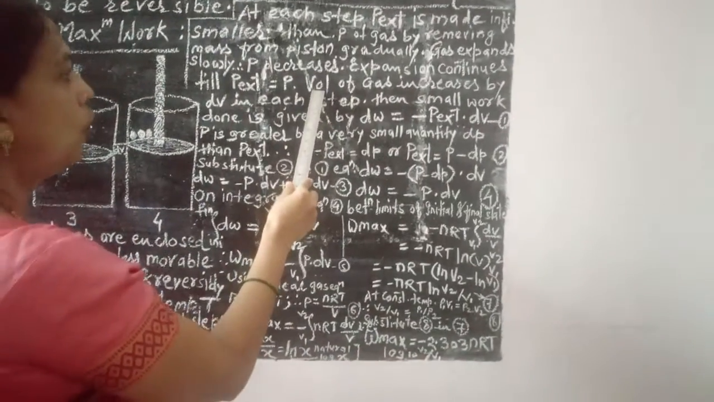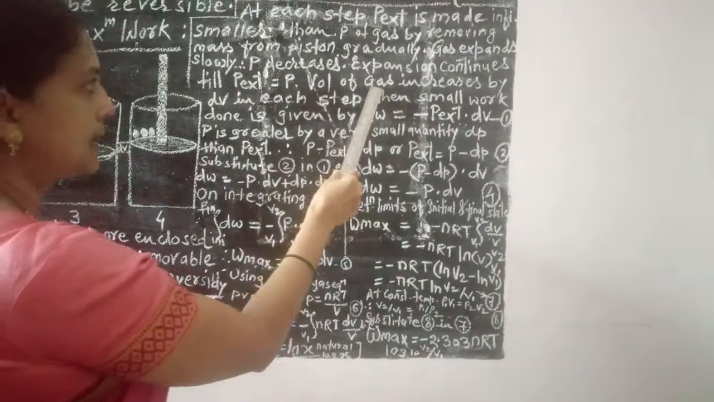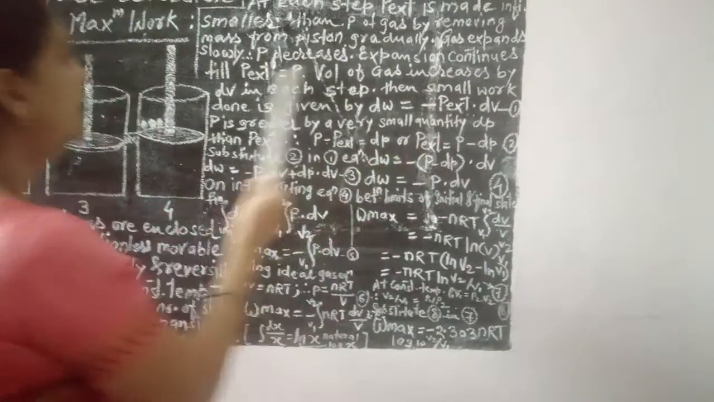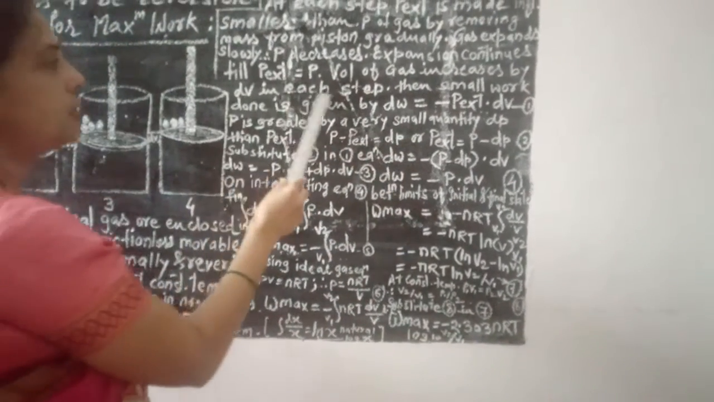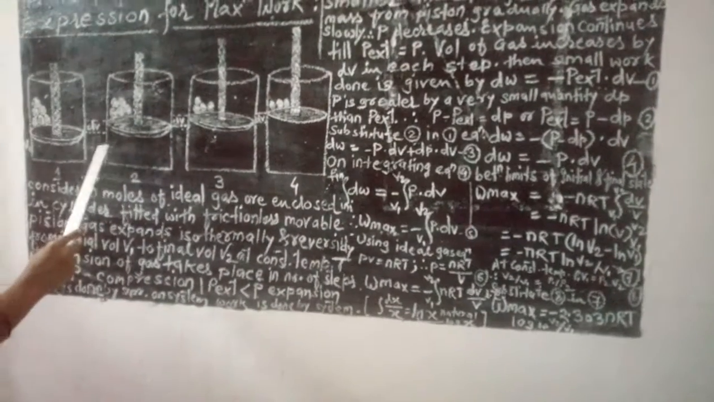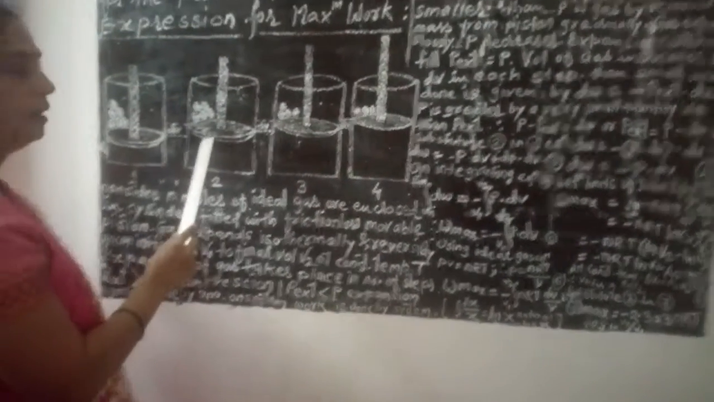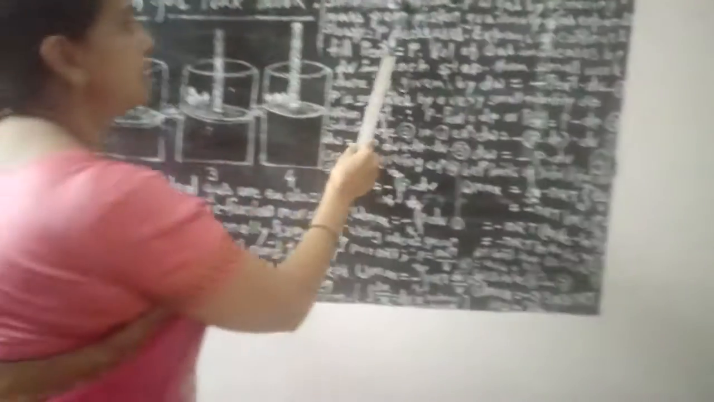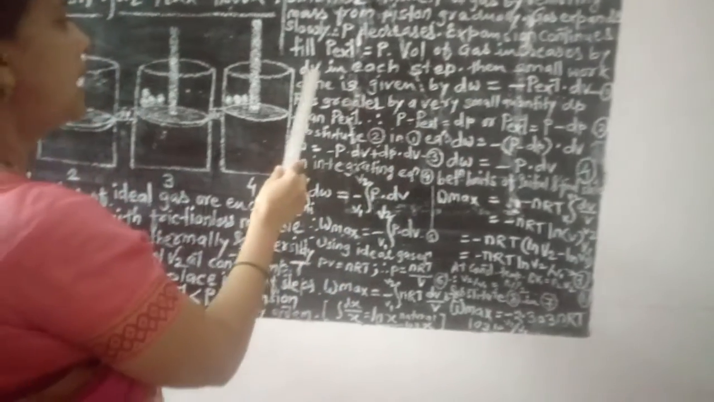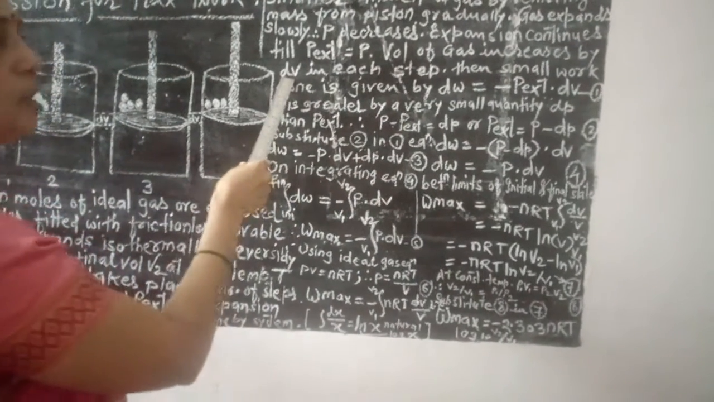Now the volume of the gas increases by delta V in each step. When there is expansion of the gas, a certain distance is travelled by the gas molecules and the volume of the gas increases by delta V, which means a very small change.